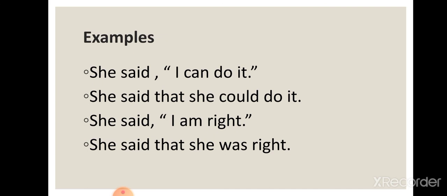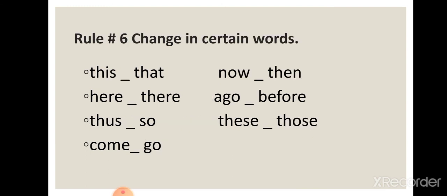For example, she said, I can do it. Indirect speech, she said that she could do it. Another example, she said, I am right. She said that she was right.